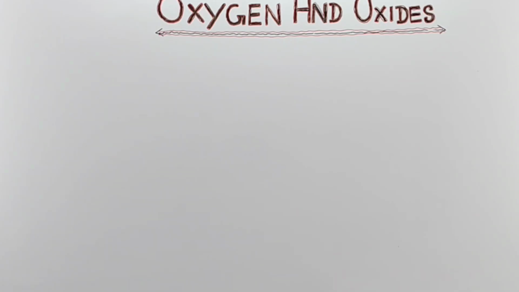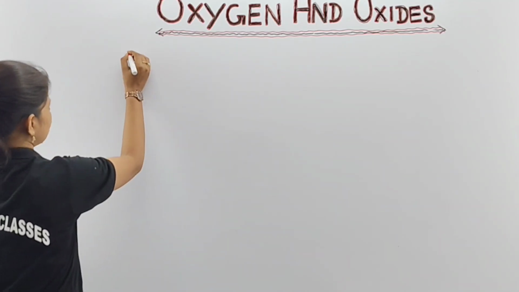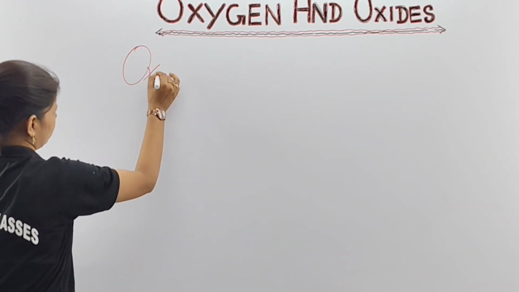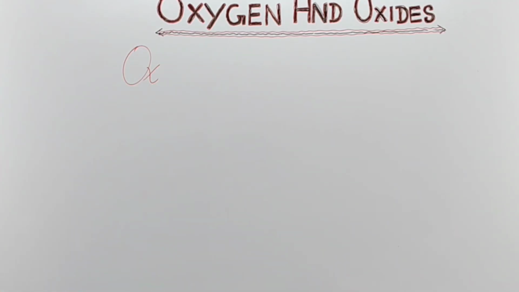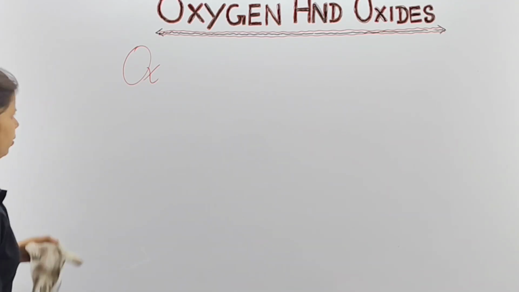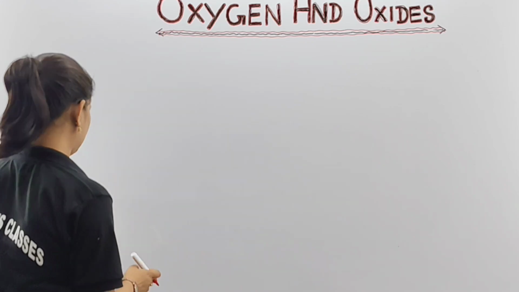Now oxygen. First of all we are going to write oxygen, its atomic number, its mass number. So we are going to learn about oxygen. Shortly I am writing. Give me a couple of seconds. Okay. Oxygen. Clear, no?